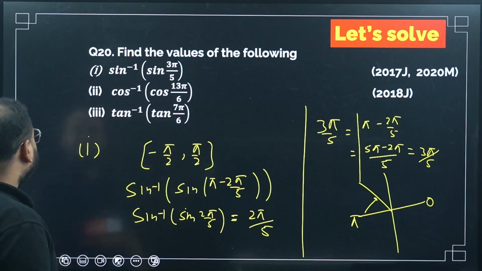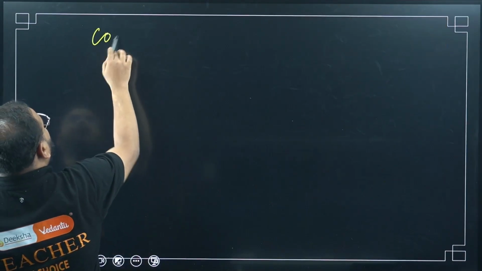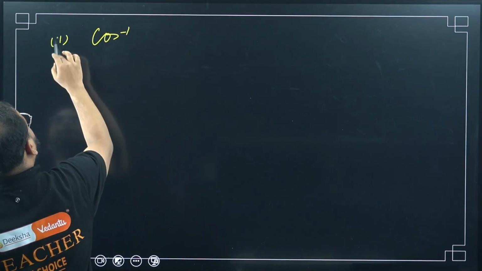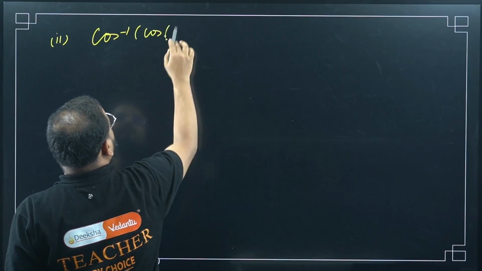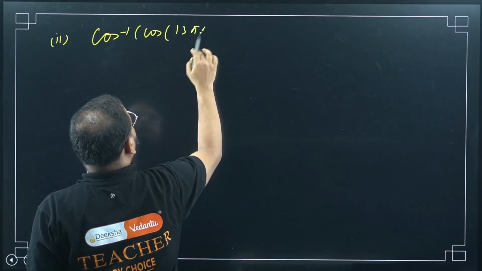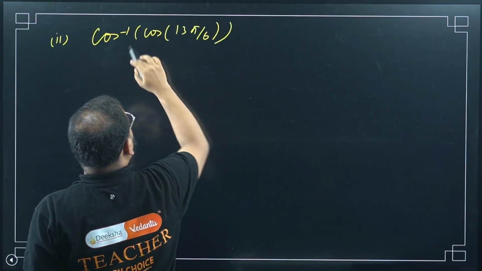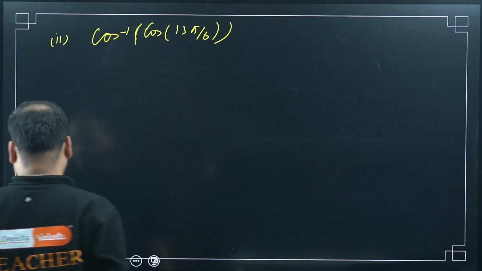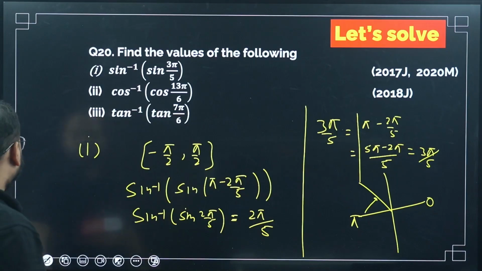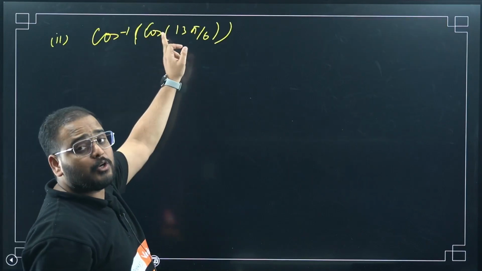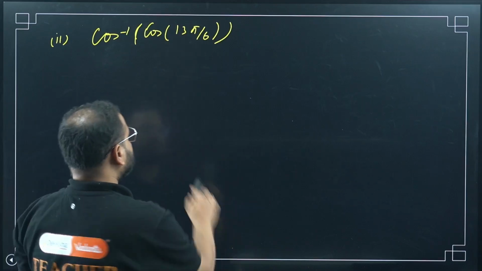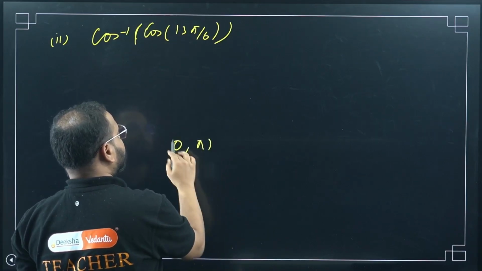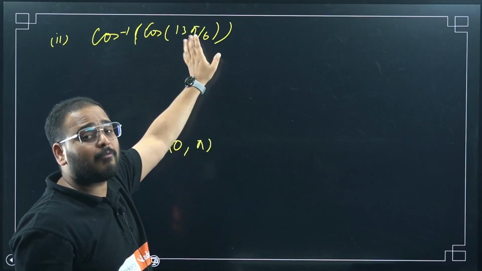Okay, move ahead. Second part. Cos inverse of cos 13 pi by 6. Okay. Anything incorrect I wrote? No. Again look at here. This is more than 2 pi. What is the domain of cos? 0 to pi. Domain of cos is 0 to pi, sir. But this angle is more than 2 pi. Then I have to make some change.